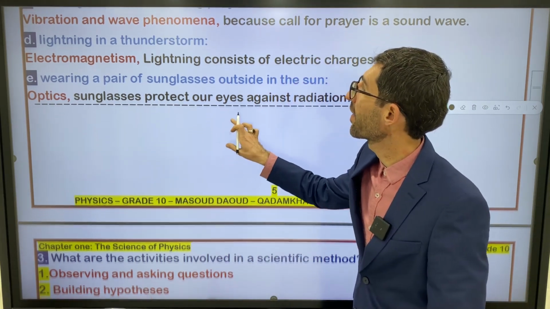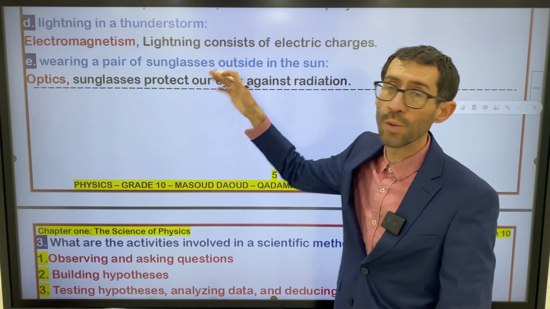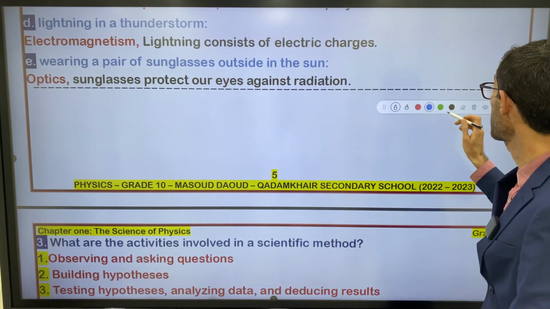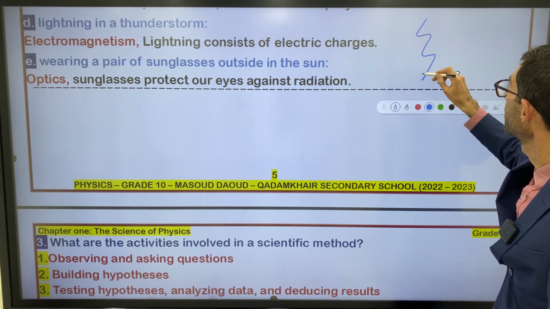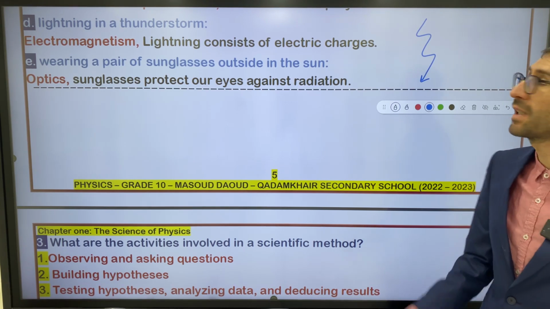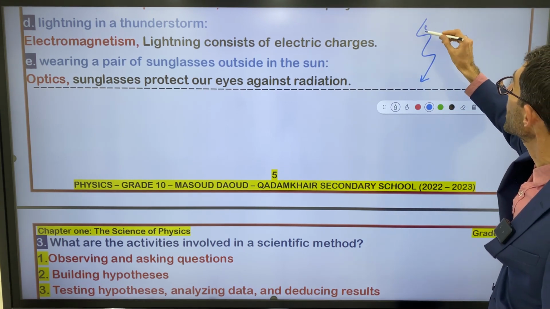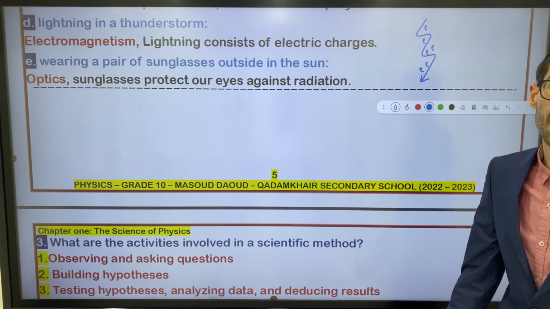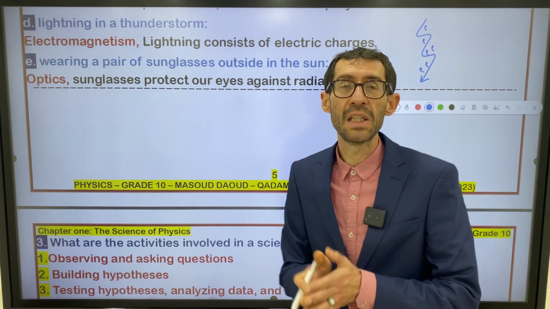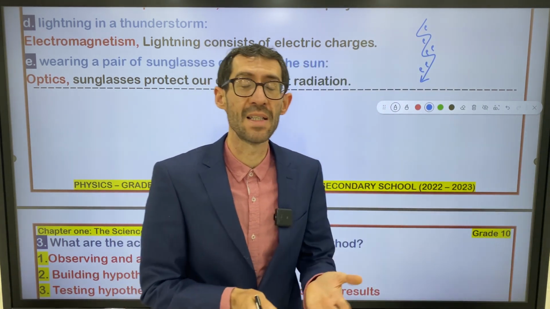D, lightning in a thunderstorm. You know what lightning is, yeah? Lightning, electricity, like this. So lightning consists of what? It consists of a lot of free electrons. It's not just free electrons, it consists of a lot of free charged particles.